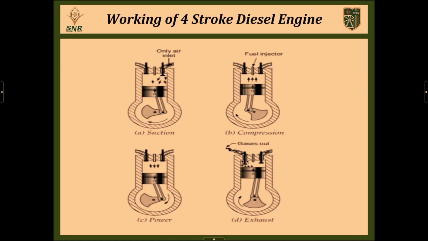During the power stroke, almost 65 bar pressure is developed, and a huge amount of heat is also produced. That heat pushes the piston at very high speed in the downward direction. I mean the piston will move at very high speed towards bottom dead center. And the last stroke is the exhaust stroke. During the exhaust stroke, the entire smoke occupying the cylinder will come out of the cylinder.